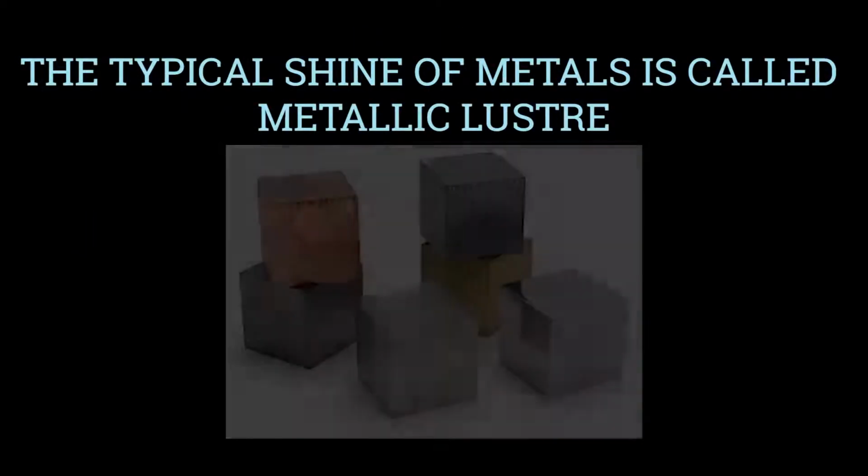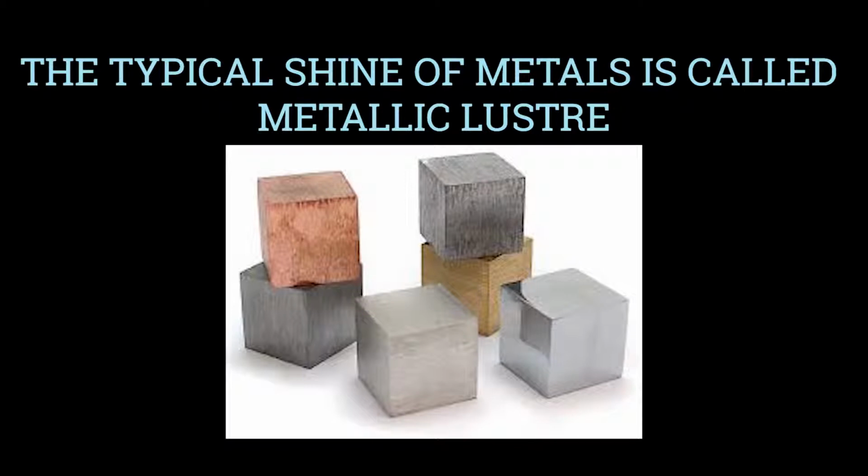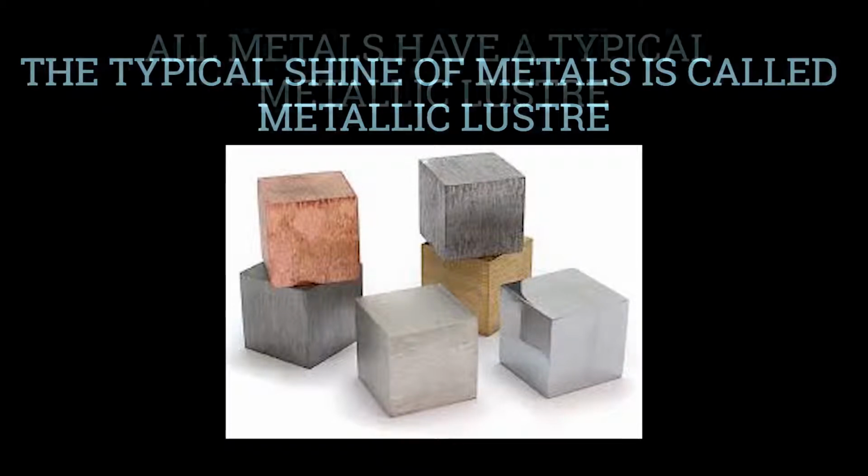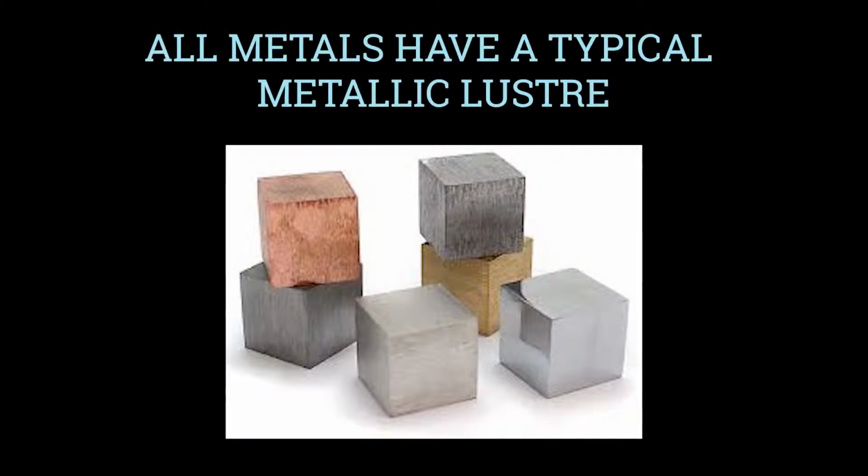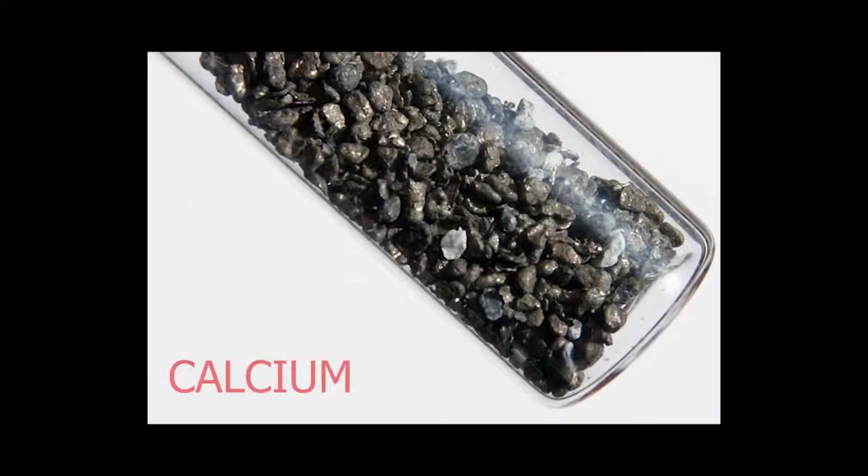3. Luster. All metals are shiny. The typical shine of metals is called metallic luster. All metals have a typical metallic luster. An exception is calcium, which looks dull.